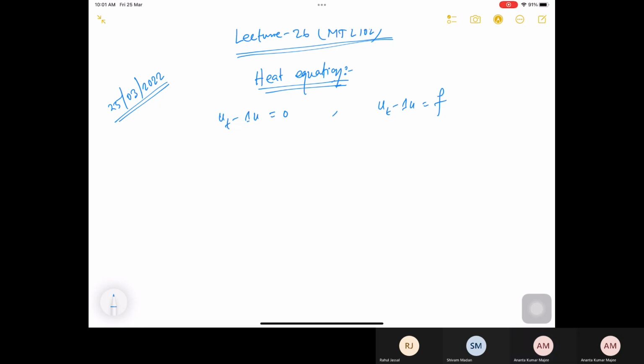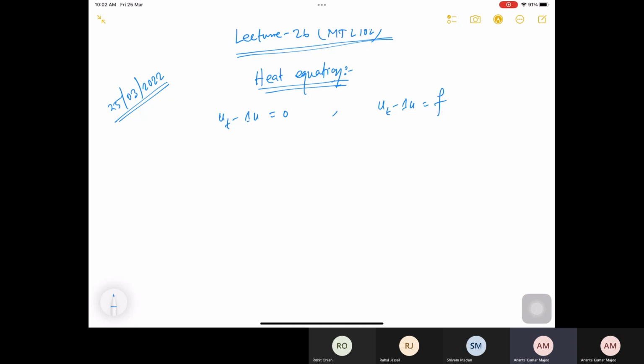Okay, so these are the heat equations. u_t minus Laplacian u is equal to 0, and this is the non-homogeneous equation, u_t minus Laplacian u is equal to f. We want to study again whether this problem has solutions or not, or if a solution exists, whether it is unique or not, and what the properties of the solutions are, and so on.